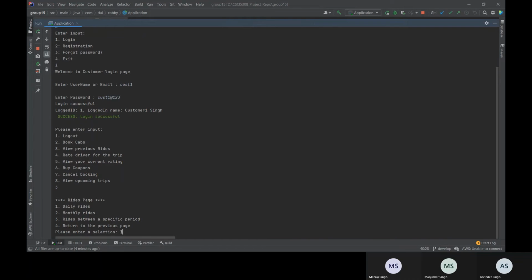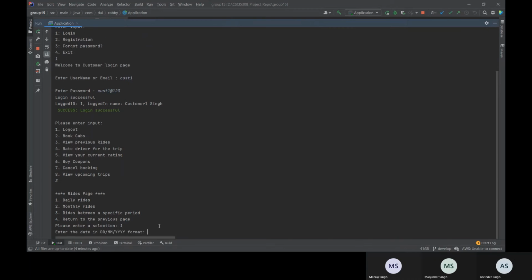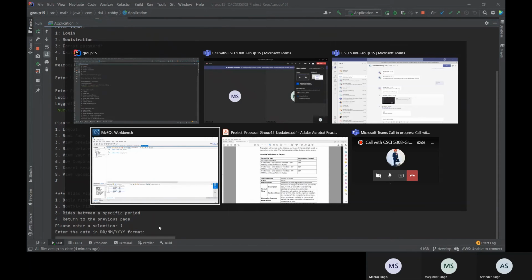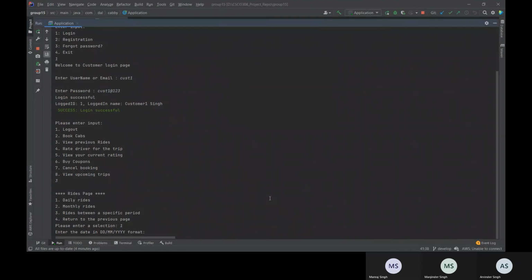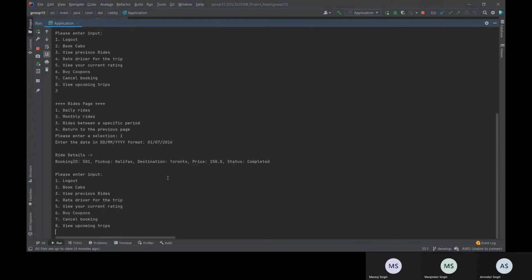Now suppose they are looking for daily rides. For this I have created dummy data for the customer. Now suppose the customer wants to see the first. This will show the ride to the customer on that particular date.